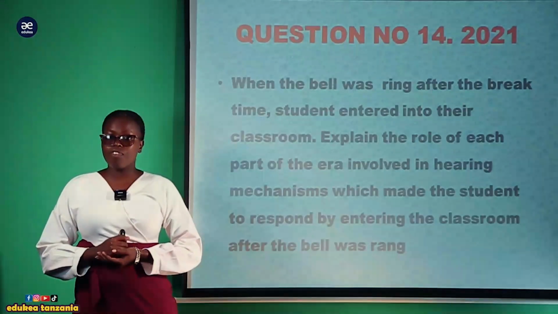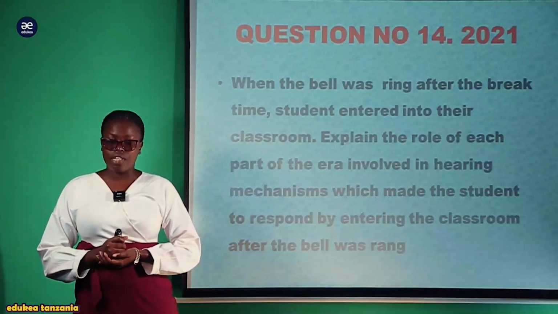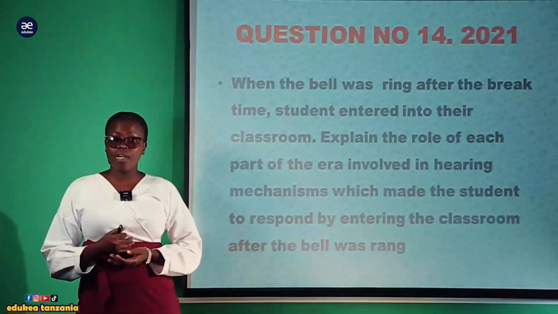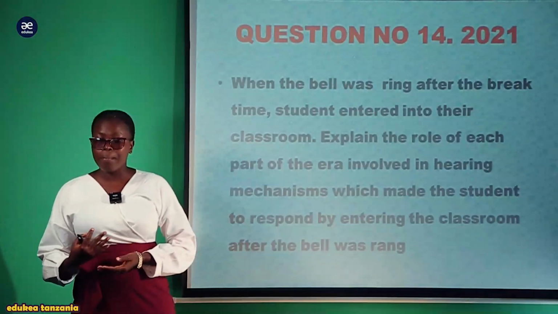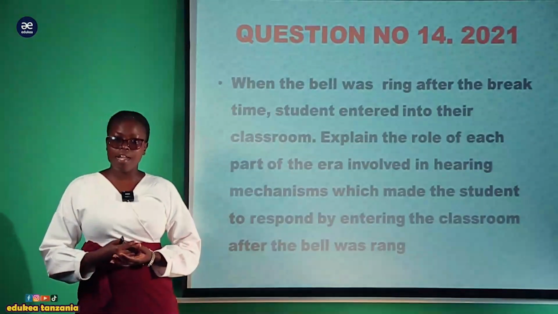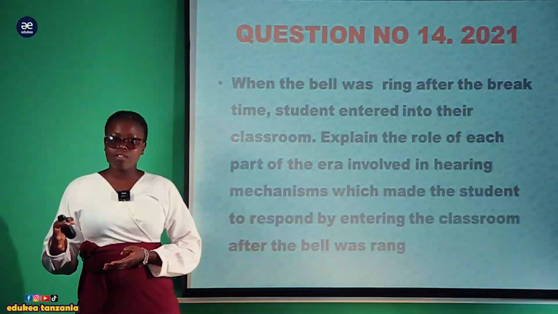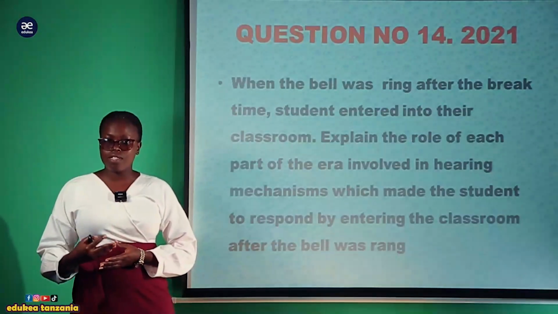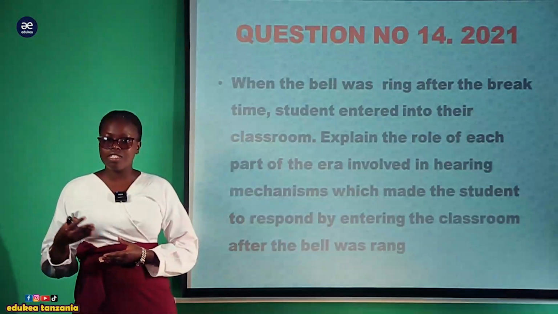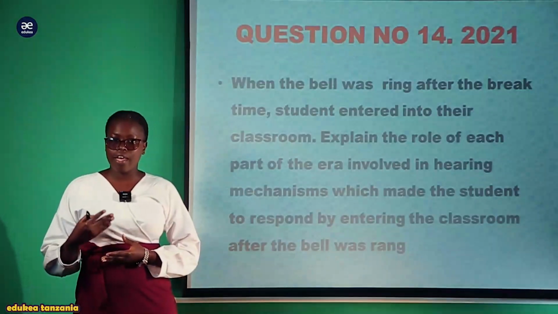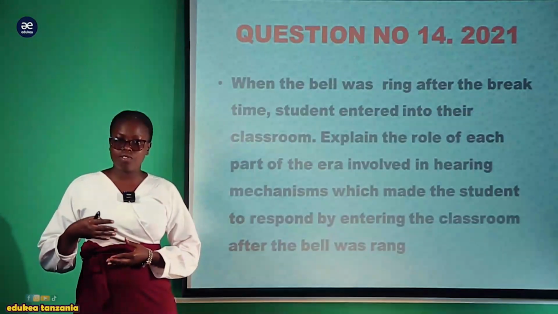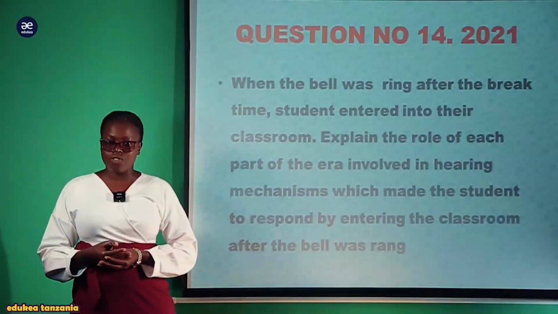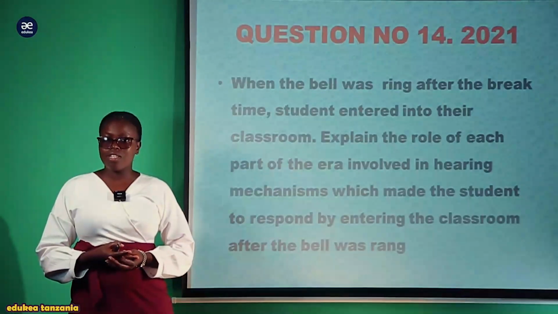My lovely Form 4 students, before we answer the question, we have to understand it very carefully. Here you are being given a scenario that when the bell is rung, for example the parade bell or the break bell, you go out of the classrooms to have a break. After the break time, the bell is rung and you return to the classrooms. So this is a scenario. In order to answer this question, you are required to explain the mechanism of hearing by showing the different parts of the ear and how they enable the students to hear the bell sound and enter into their classroom. So this is what the question needs you to explain.